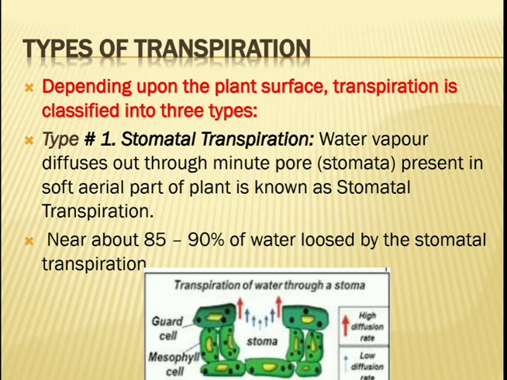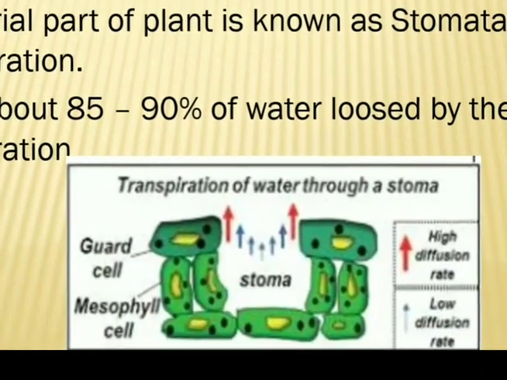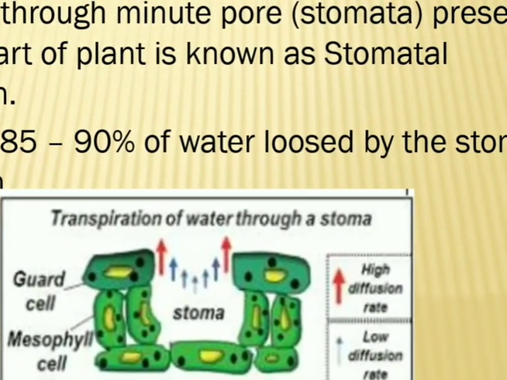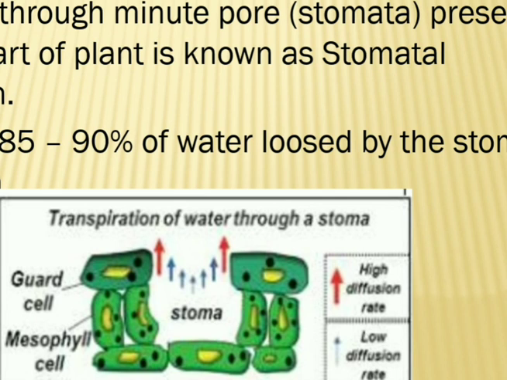Now in this diagram, here is the stomata. Stomata is the opening, and through the stomata the evaporation of water takes place. So 85 to 90% of water is lost through these stomata. This is called stomatal transpiration.